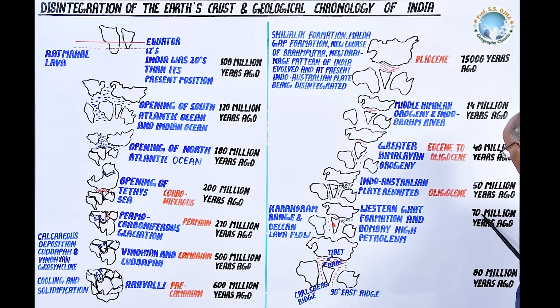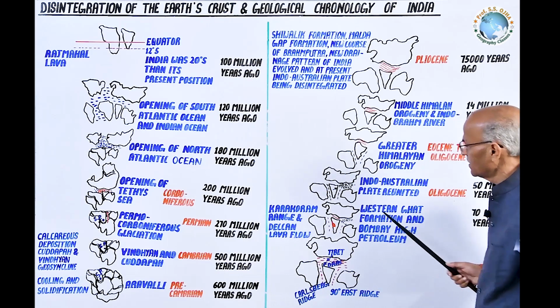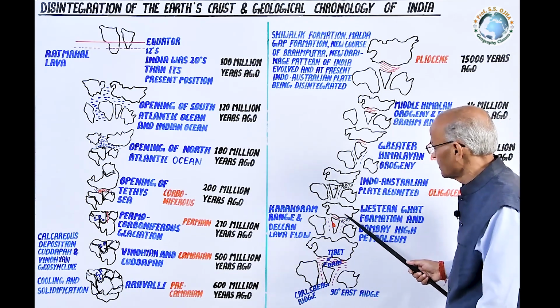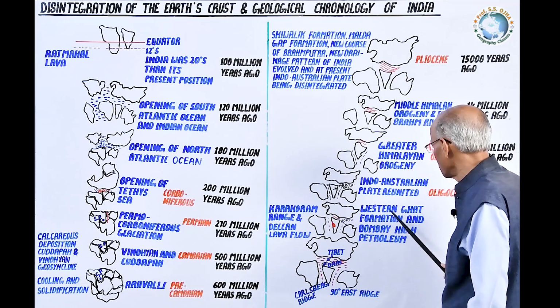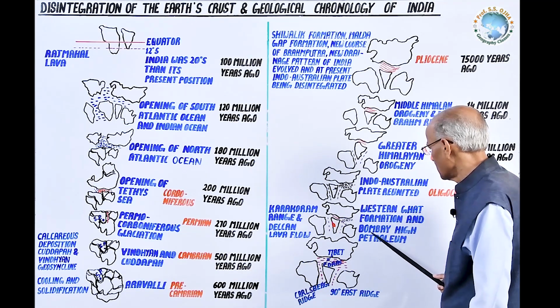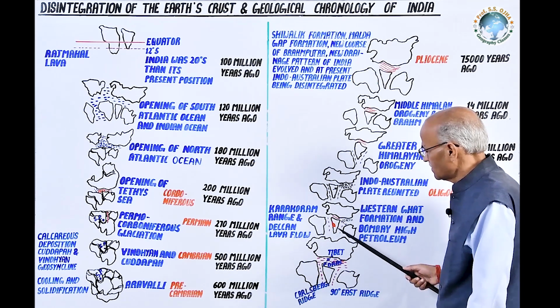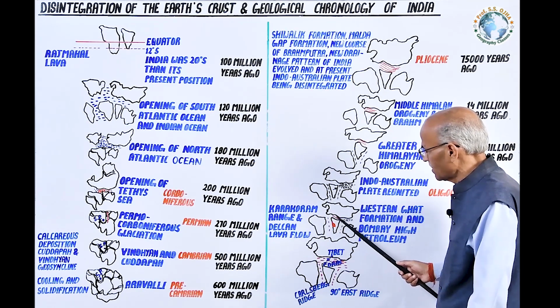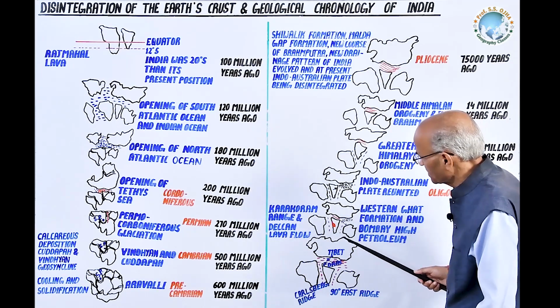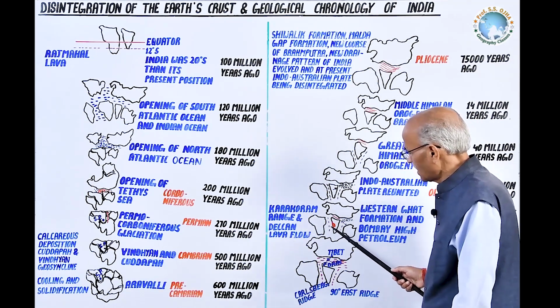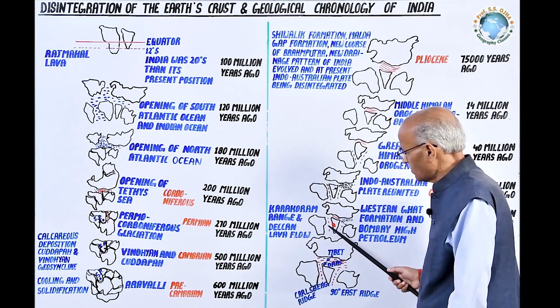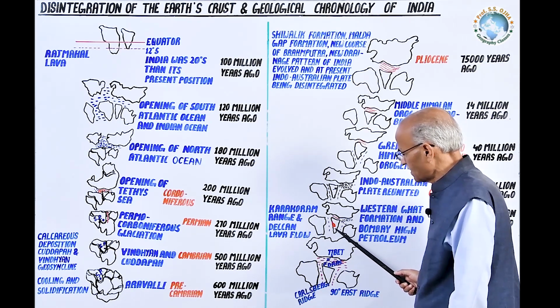Now, 70 million years before, a new incident took place, because at that time the Western Ghat formation and Bombay High petroleum formed. Here, due to the collision of the western part of the Indian plateau with Tibet, there was a linear pressure due to which the Arabian block or land was separated, fractured from the main plateau of India, and it subsided.